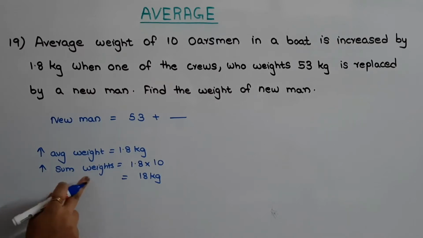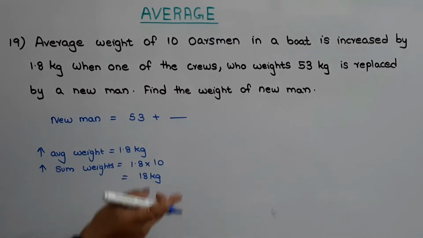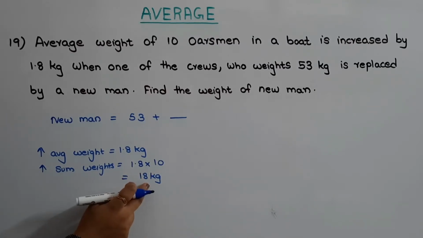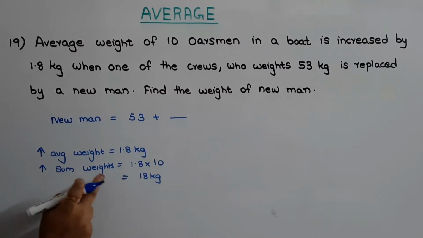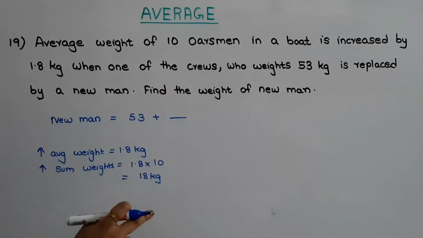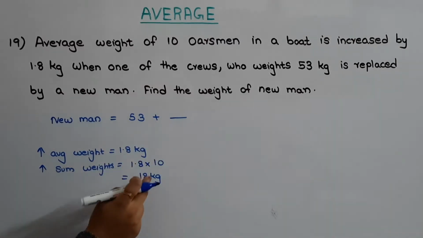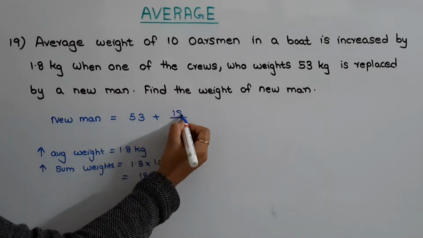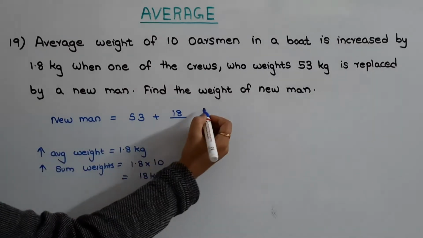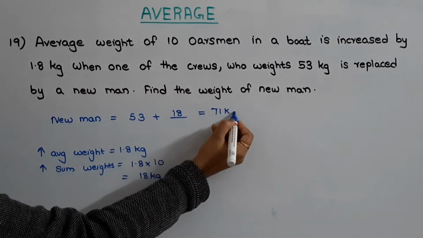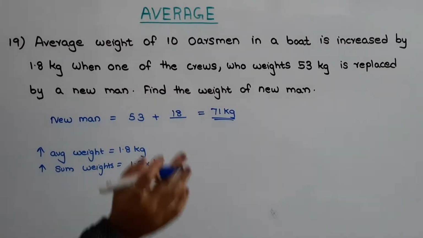So increase in the sum of weights of 10 oarsmen when one oarsman is replaced by another oarsman is 18 kg. This increase in the sum of weights is nothing but the increase in the weight of new man from the old man, okay. So this increased value is equal to this 18 kg, okay. Hence the weight of new man will be equal to 53 plus 18, that is 71 kg, okay. So this is the answer.